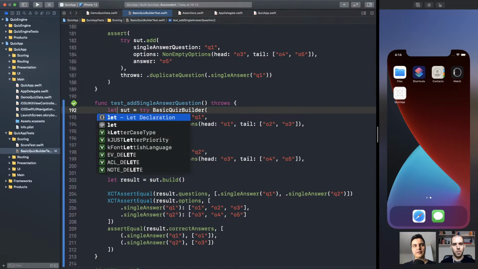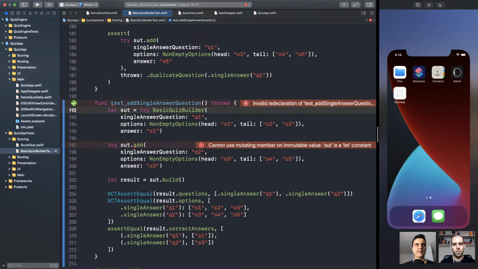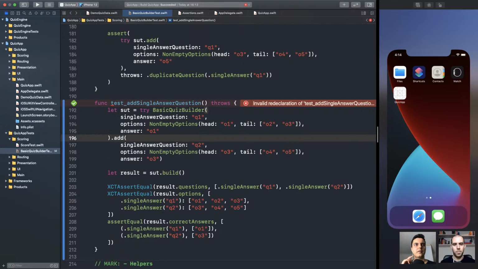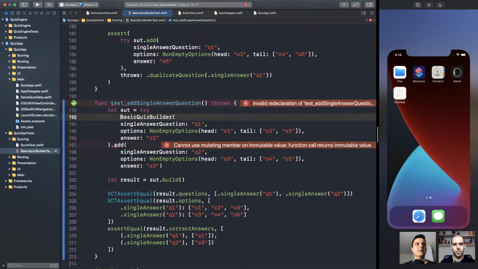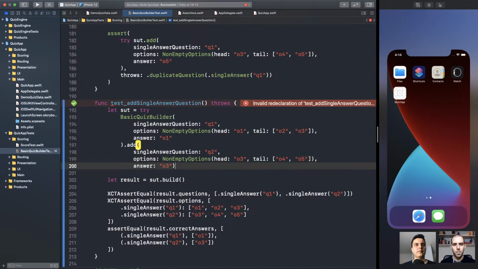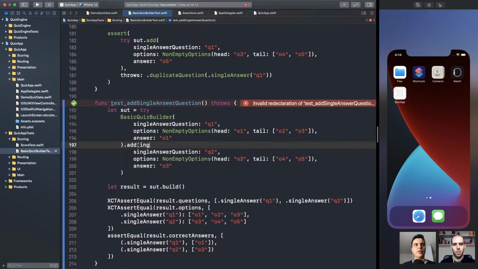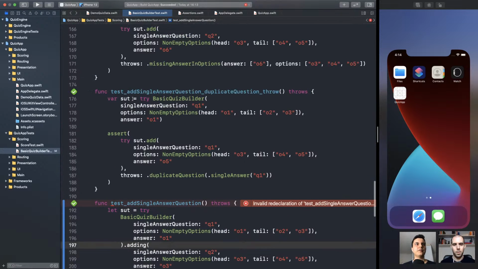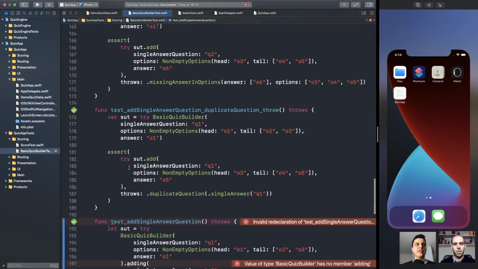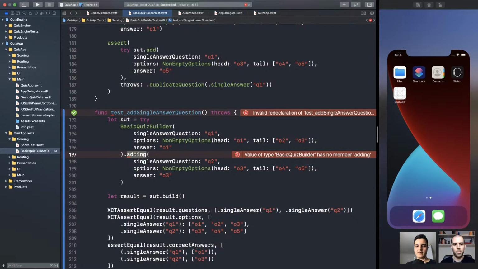So instead of a var, we're going to have our city as a let, because we're not going to mutate it. Now we can call the method directly and chain it like this. So instead of mutating, very procedural, we can chain the operations and always get a new builder for every operation. Make sense? Okay. Yeah, exactly.